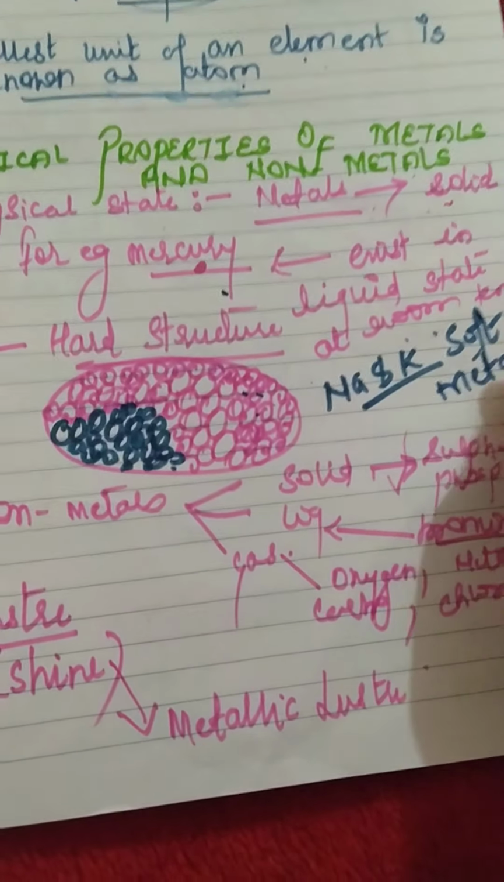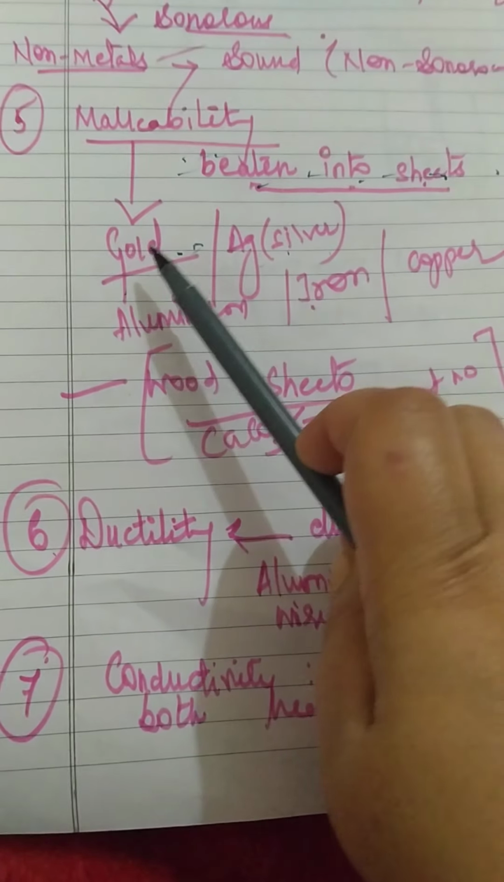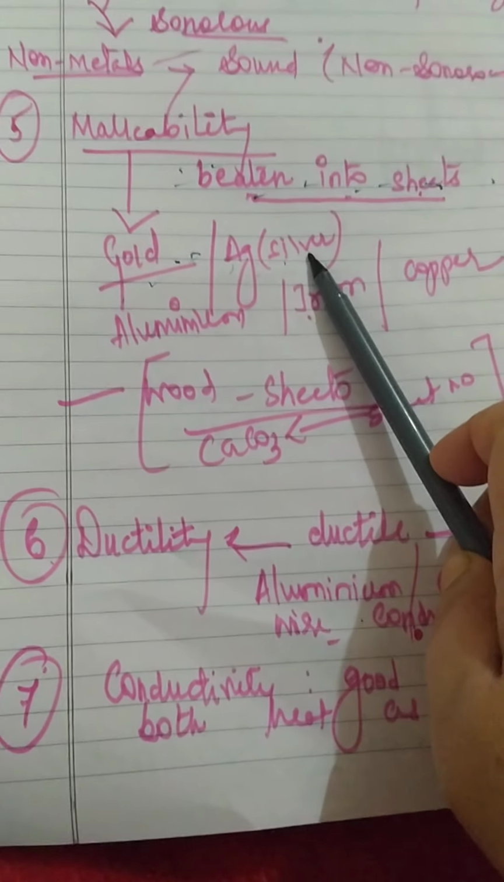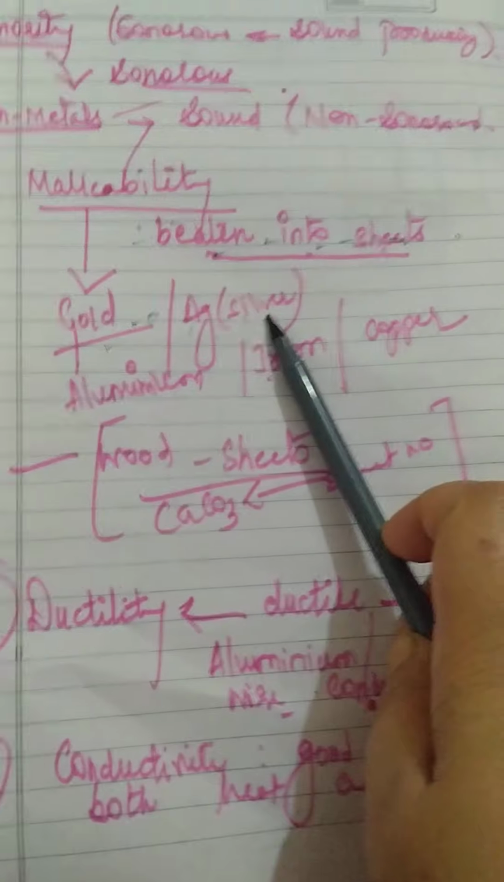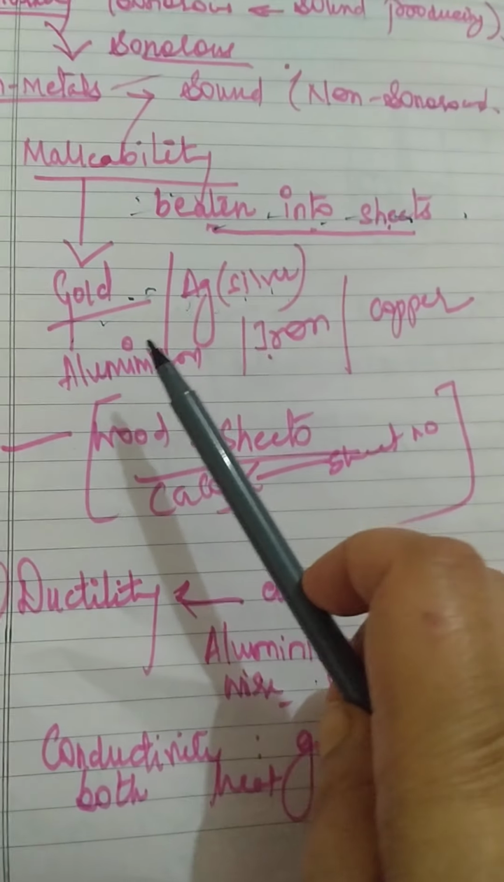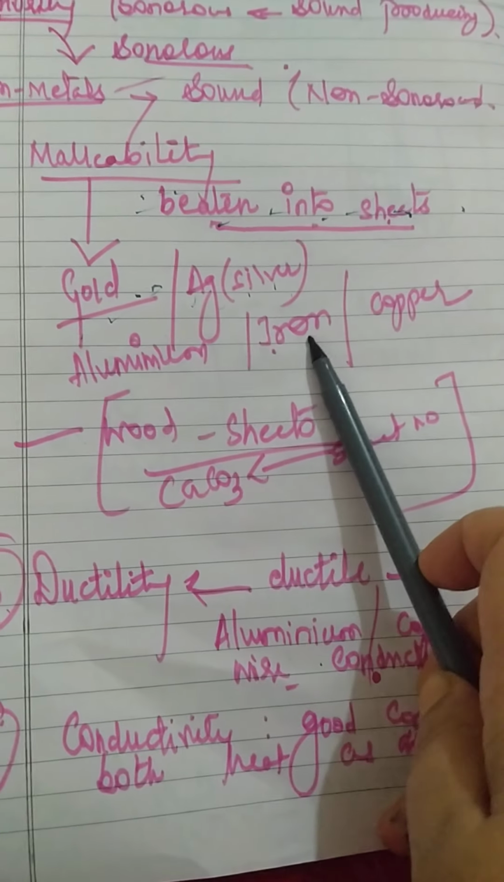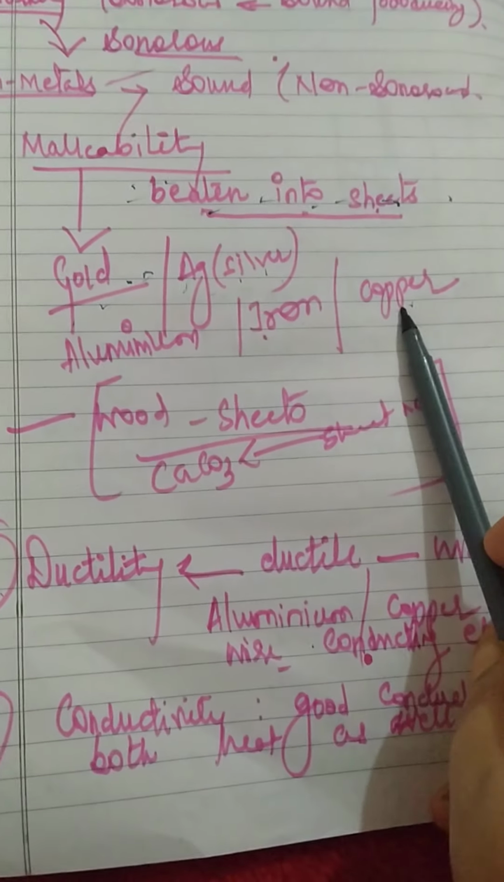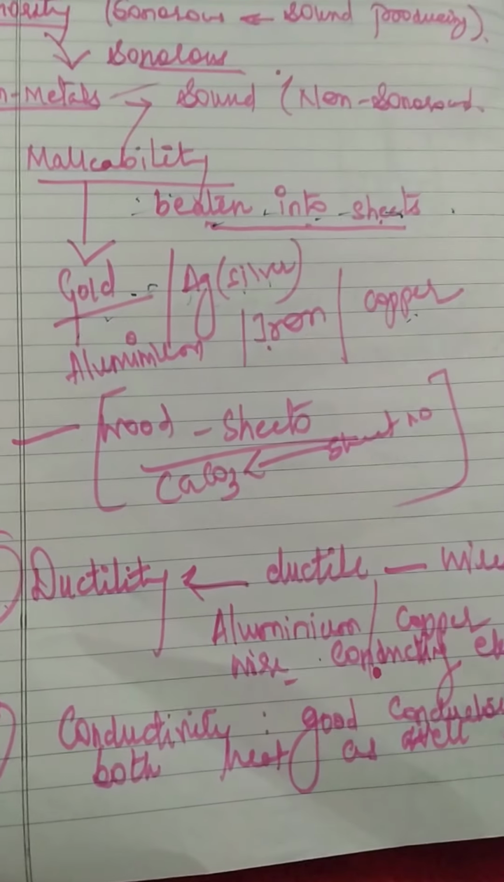Next property which we are going to deal with is your malleability. Malleability means the metals can be beaten into sheets. Metals are easily beaten into sheets. Our best example is the two most malleable metals: gold is the most malleable metal, and after that is silver. These two metals are most commonly used in making different kinds of jewelry items. Next is your aluminium, iron, copper. These are also malleable metals and many more are there.